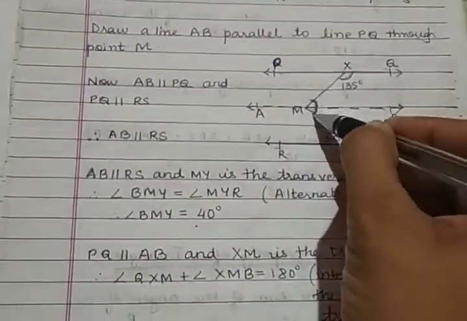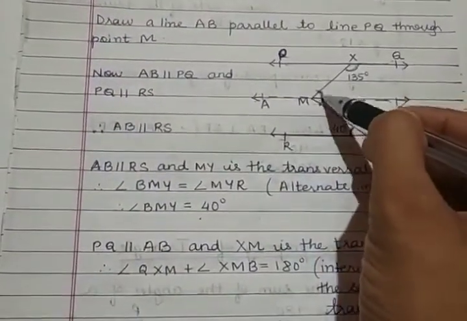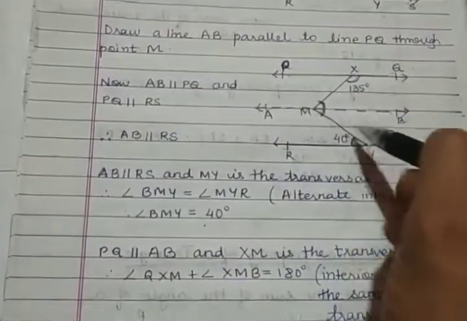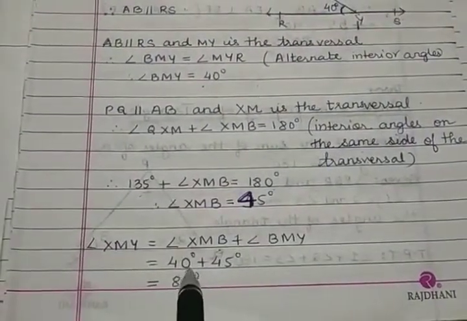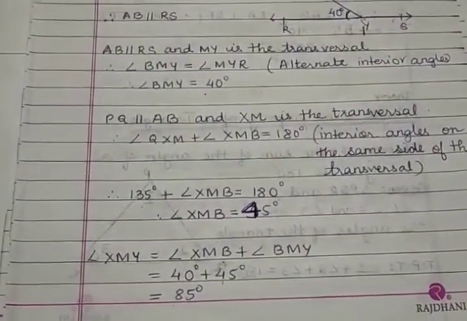So we got this angle and this angle. If we add these two angles, we will get angle XMY. So angle XMY is equal to 40 degrees plus 45 degrees, which is 85 degrees.